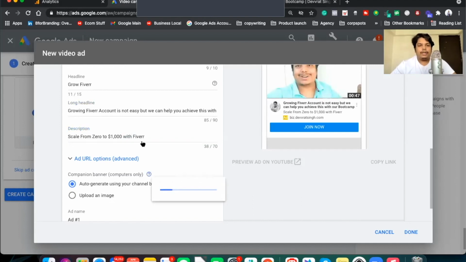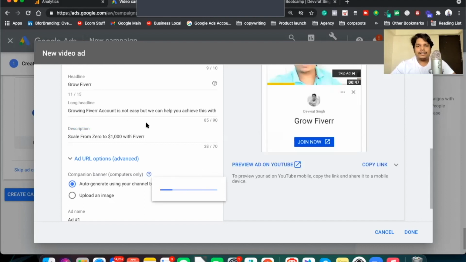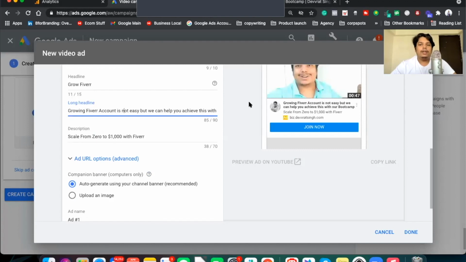Now, the description is added, the long headline is added. You can see the long headline would be showing to people like this. You can see here the long headline now would be shown and the things below would be shown.